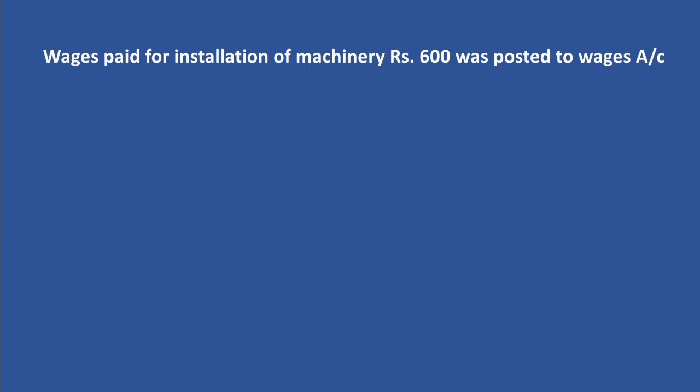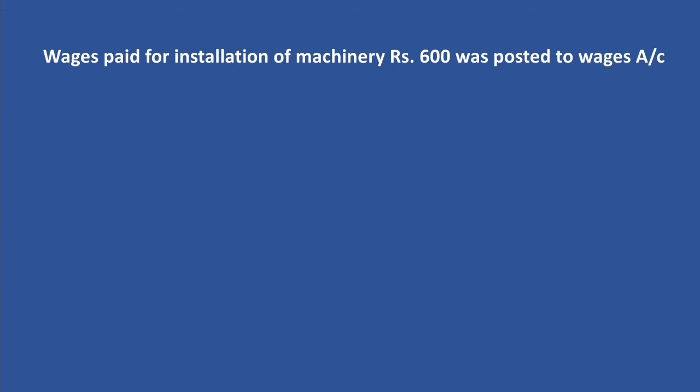Okay, next one. Wages paid for installation of machinery rupees 600 was posted to wages account. Wages paid for installation of machinery. All the expenses incurred for converting an asset into a usable condition must be considered as the cost of the asset. That means cost of an asset is equal to purchase price plus all the expenses incurred for converting it into a usable condition. Then expenses like transportation charges of machinery, installation charges of machinery, etc. must be considered as the cost of the machinery.